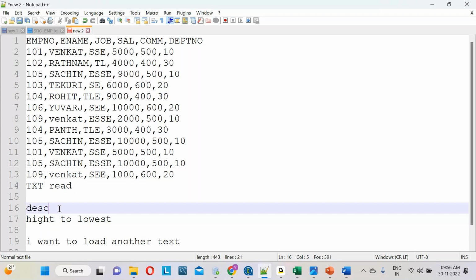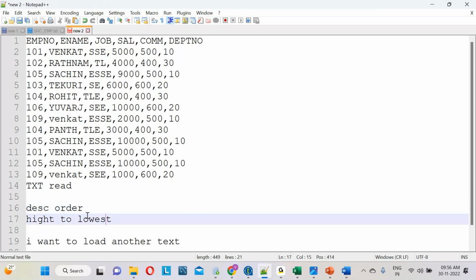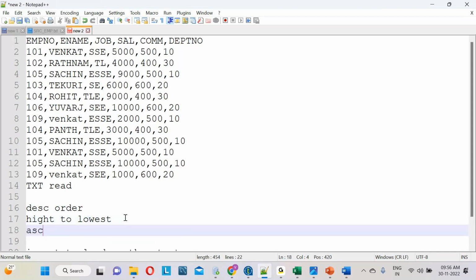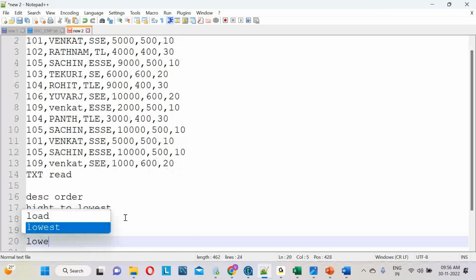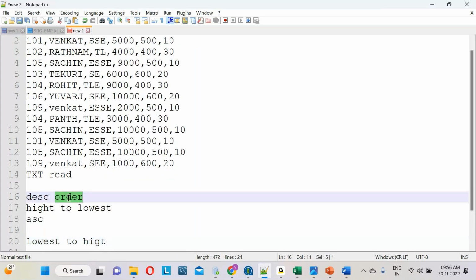Descending order means highest value to lowest value. Ascending order means lowest to highest. But my customer is asking to see the records in descending order, highest to lowest.